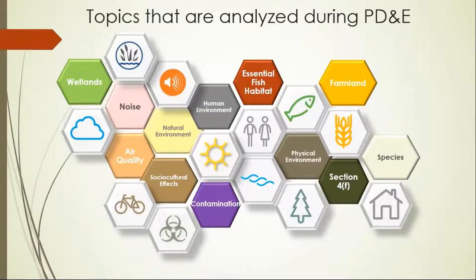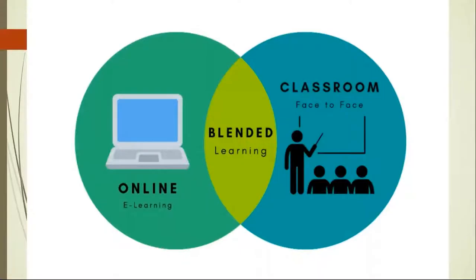For example, if you wanted information on how wetlands are addressed, you can look in Part 2, Chapter 9 of the PD&E Manual. Impacts to species are found in Part 2, Chapter 16, and impacts to contamination are found in Part 2, Chapter 20. And I highlight those because those are some of the things that you're going to need to analyze as part of your Type 1 CE.